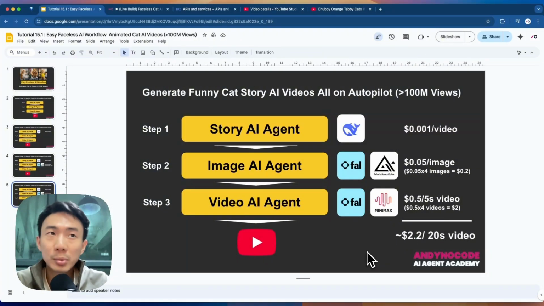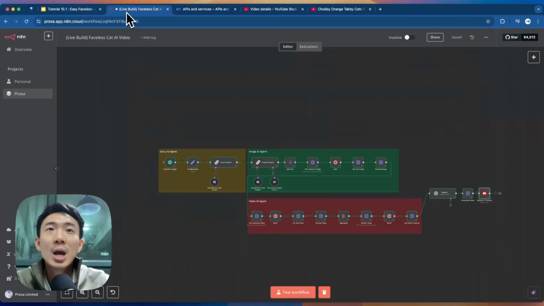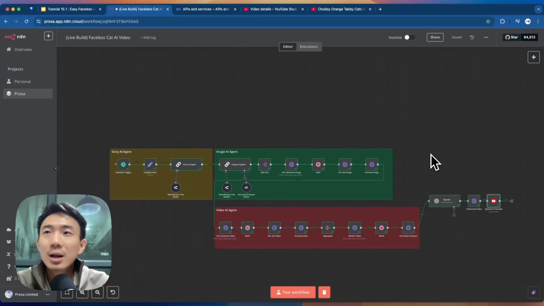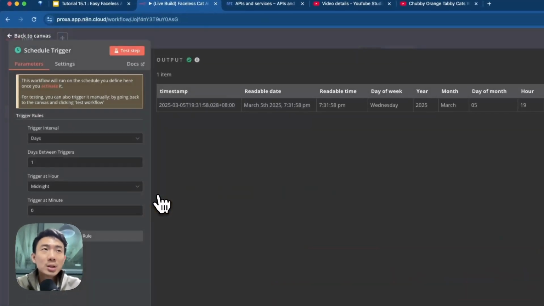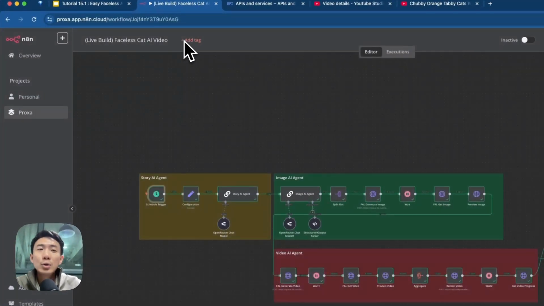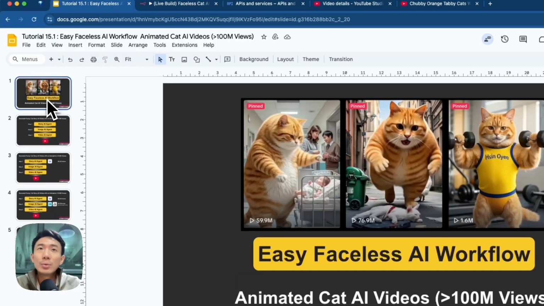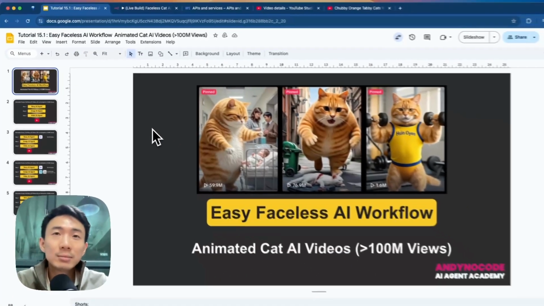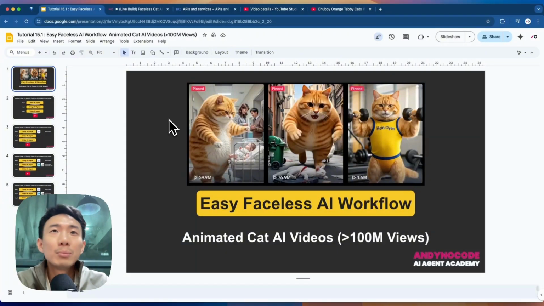It's still kind of reasonable because when you think of this, when you set this and it is set correctly for you, it's all done on autopilot for you. So it will be triggered on a daily basis, and you can have the TikTok channels or YouTube channels or even Instagram channels that can post this kind of viral cute cats funny videos that can be more than 100 million views. So basically, this is the quick tutorial today.